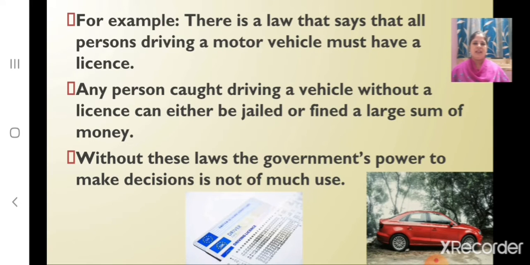Children, we can take an example. There is a law that says that all persons driving a motor vehicle must have a license, and any person caught driving a vehicle without a license can either be jailed or fined a large sum of money. And without these laws, the government's power to make decisions is not of much use.